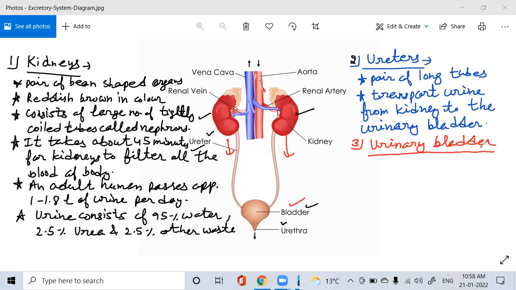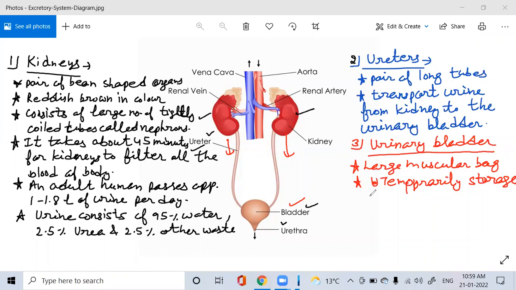Now we know that it's a large muscular bag where the urine is temporarily stored. It is the temporary storage of urine.